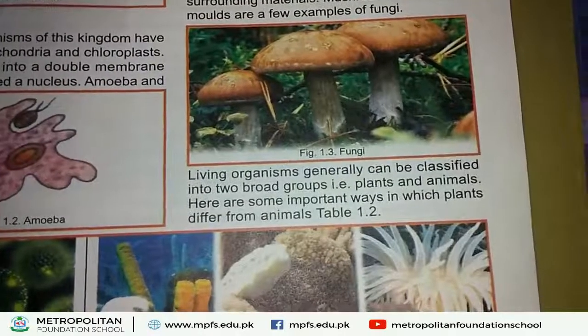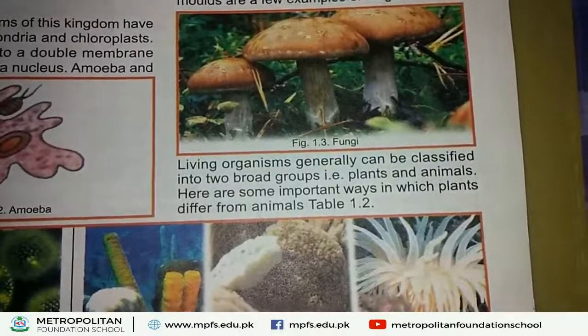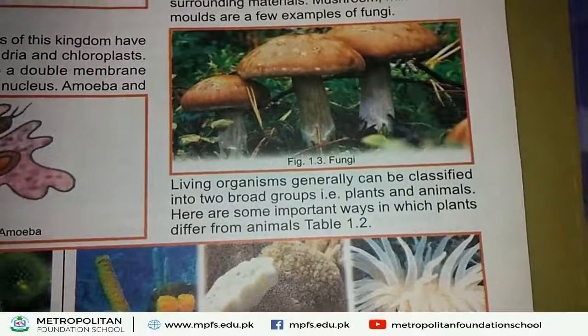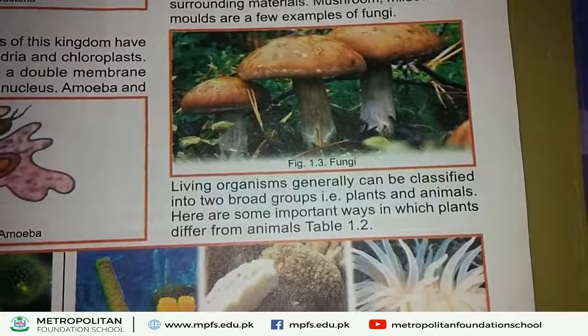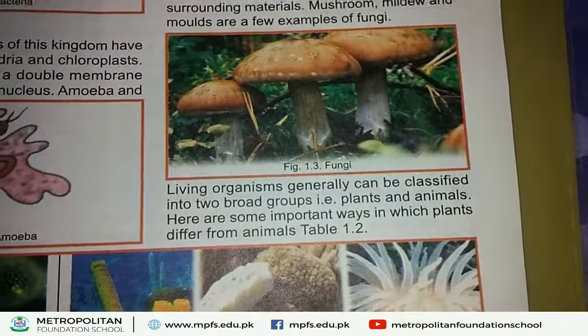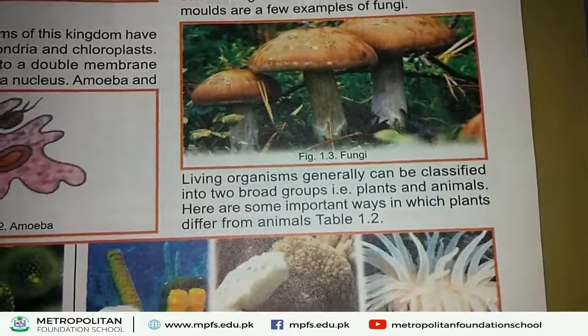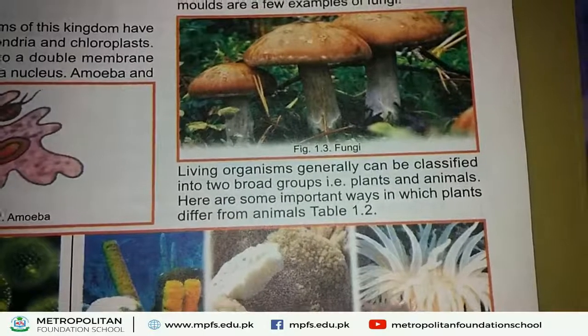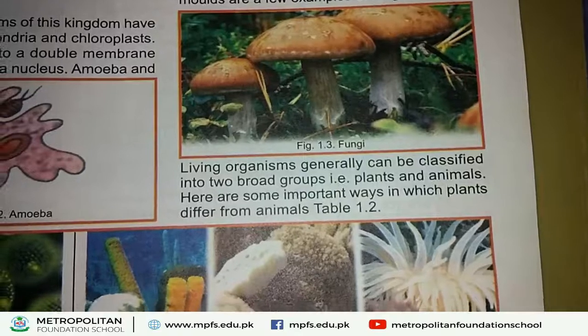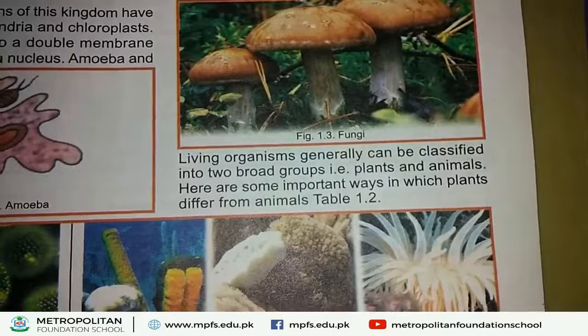And the cell wall of fungi is made up of a special chemical, that is chitin. Cell wall is also found around the fungal cell. Nucleus is also found in the fungal cell. DNA is stored in the nucleus.